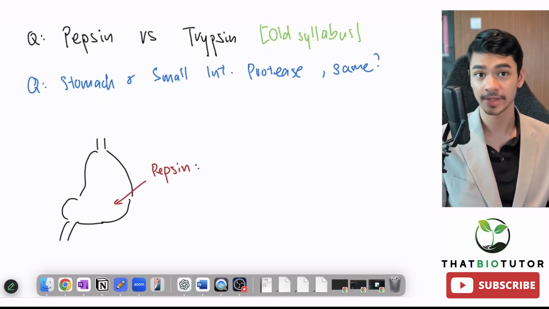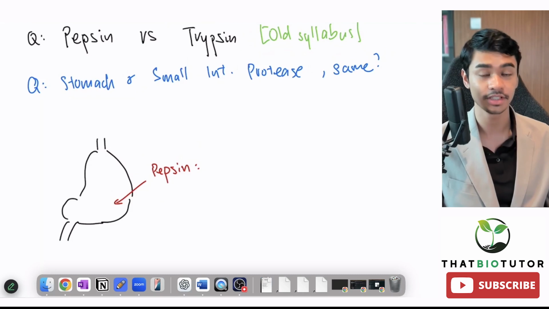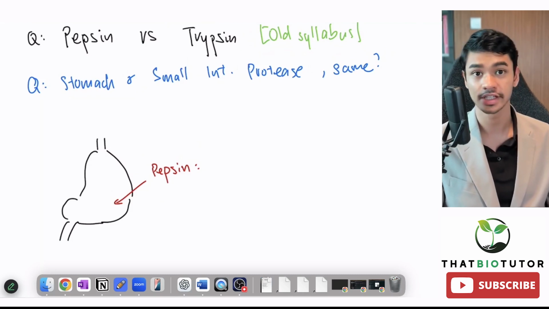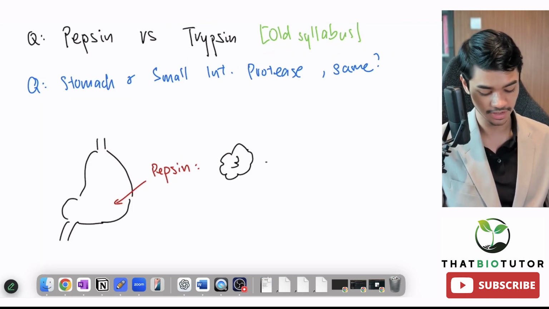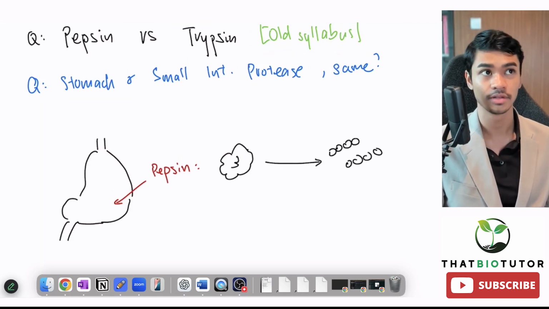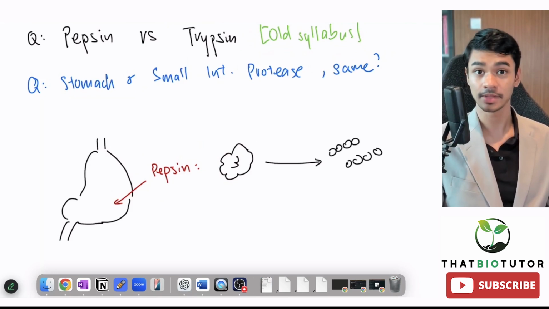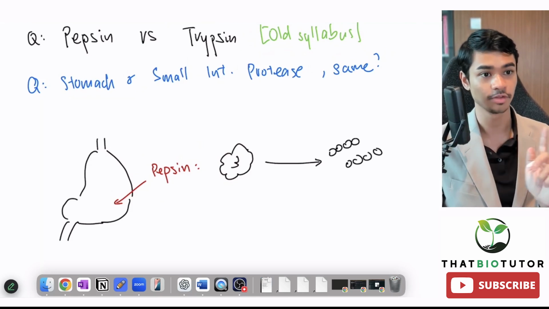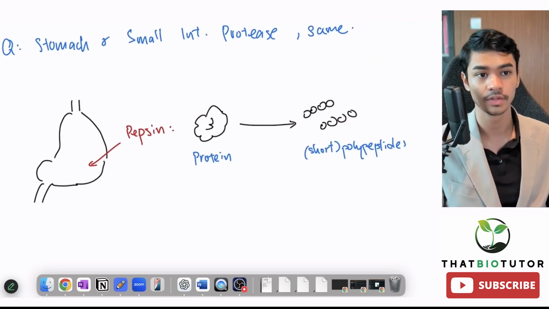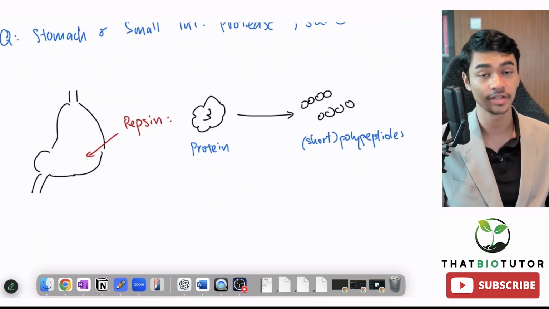Okay, so let's start with pepsin. So pepsin is secreted by the stomach. It's found in gastric juice. So it's an enzyme that breaks down proteins. So that's representing a protein. And then it is cut up into short polypeptides. You probably would have been taught polypeptides. I'll explain shortly why I prefer to use short polypeptides. Okay, so that's pepsin, where it's secreted and its job.